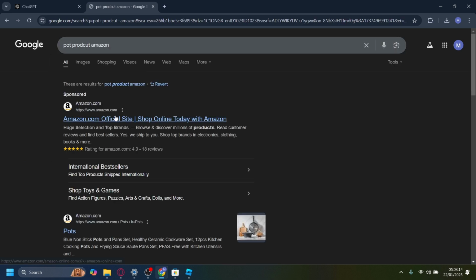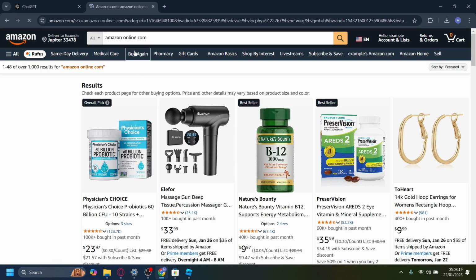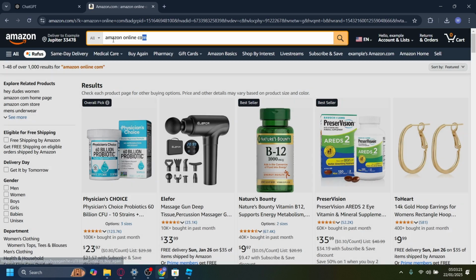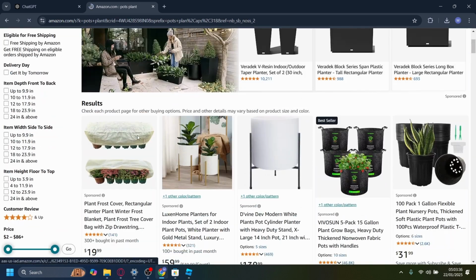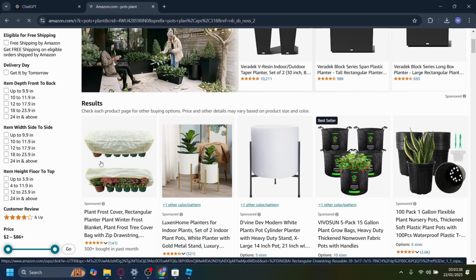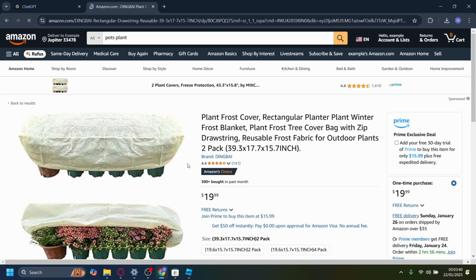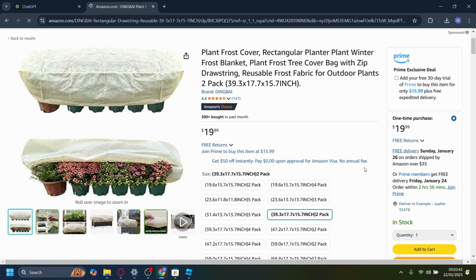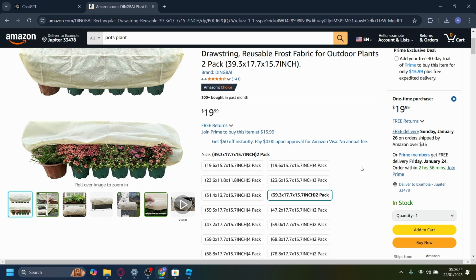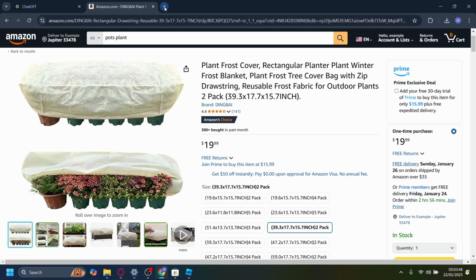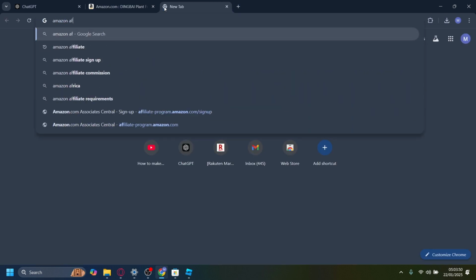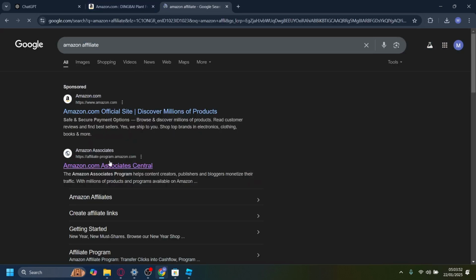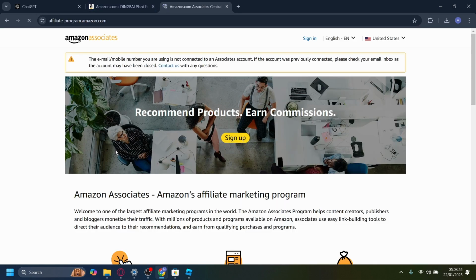And I'm going to generate something called an affiliate link. So on Amazon here, I want to search for, for example, pots, and then something like this. I want to make an affiliate link for this pot specifically. Now, the thing I can do here is generate an affiliate link, but you need to make an account first. So go to a website called Amazon Affiliate, and sign up for their Associate Central here.